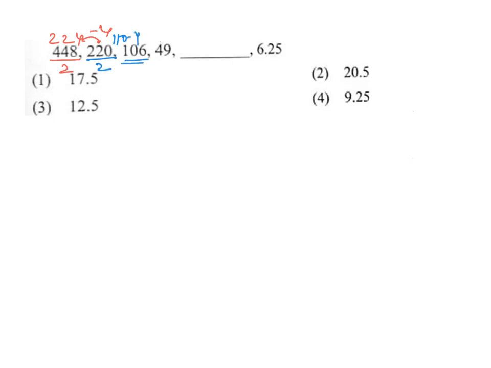In the same way, now let's see here 49 by 2. When you do 49 by 2, your answer will be 24.5. And the next thing you have to do is minus 4. So 24.5 minus 4 is 20.5. So your answer is 20.5.